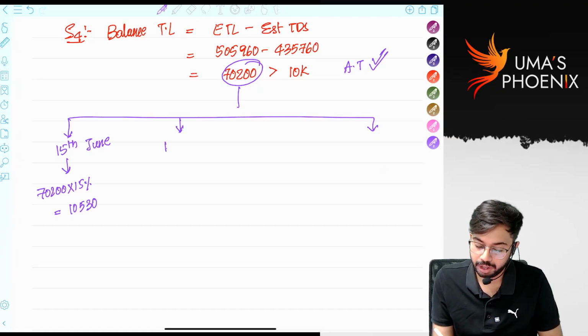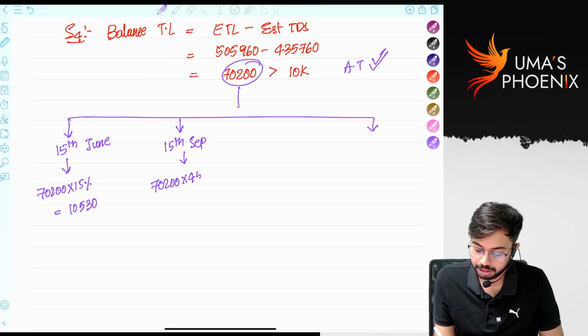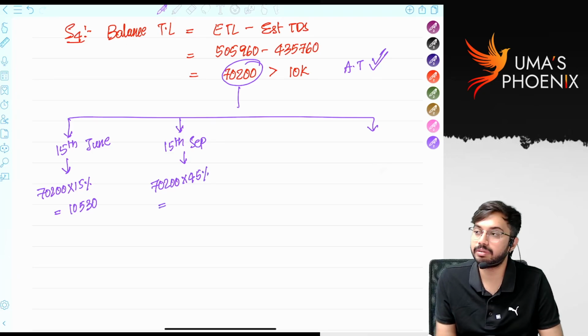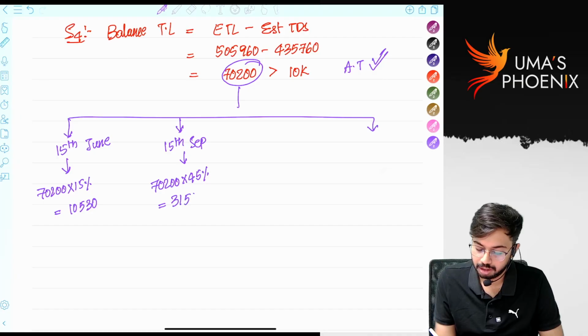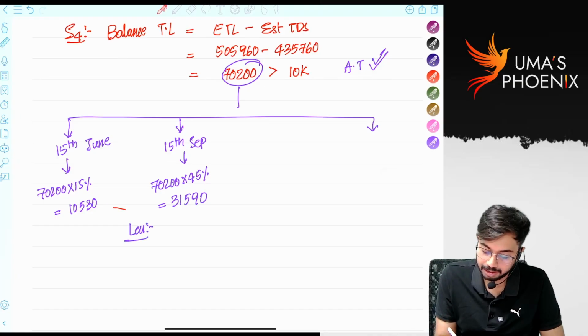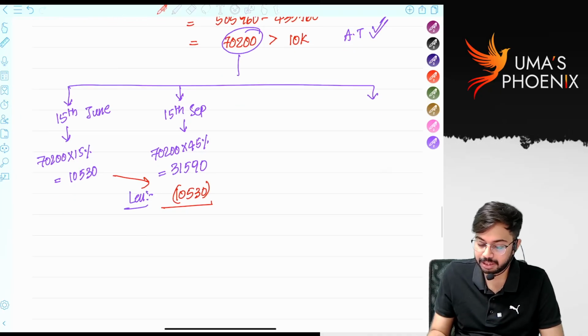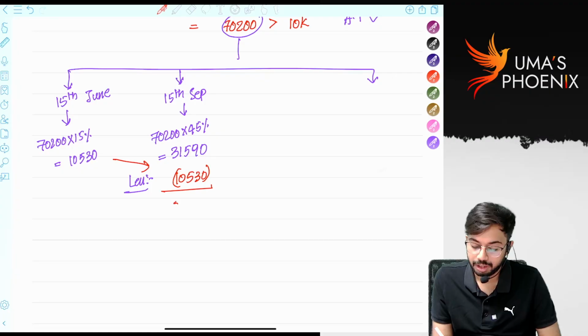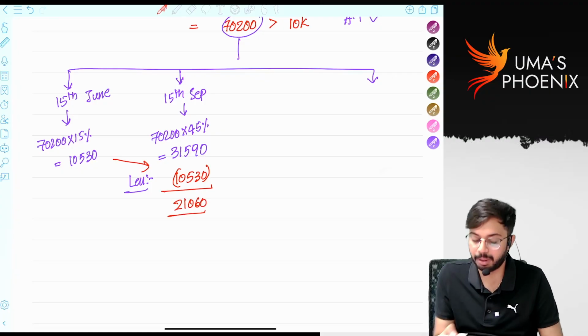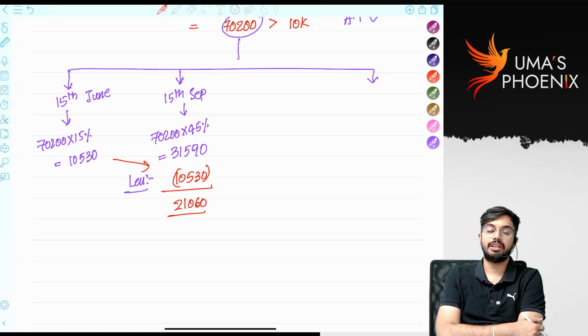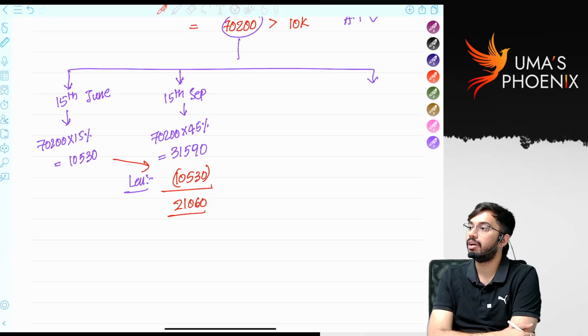Second quarter due date, 15th September, right? On or before 15th September, 45%. 70,200 into 45%. How much? 31,590. From this, already 10,530 was paid, right? That is allowed as deduction because including previous installments. So 21,060 is required to be paid before 15th September, correct?